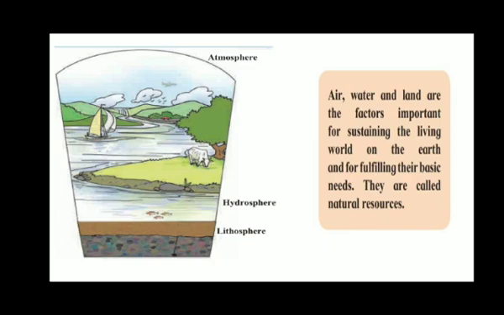Now in this picture on the screen, you can see the atmosphere, hydrosphere and lithosphere. Air, water and land are the factors important for sustaining the living world on the earth and for fulfilling their basic needs. They are called natural resources. So in this lesson we are going to learn about natural resources. Which are the natural resources? These are air, water and land. Very good.